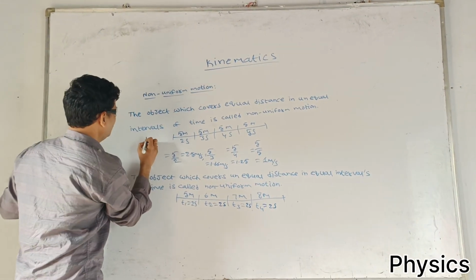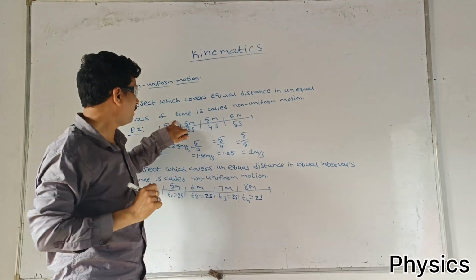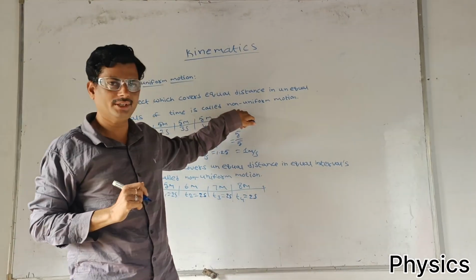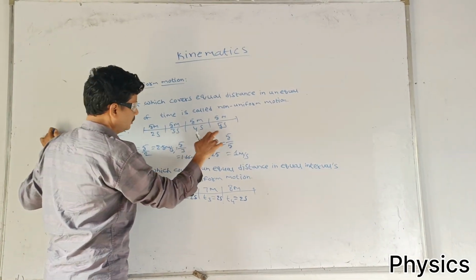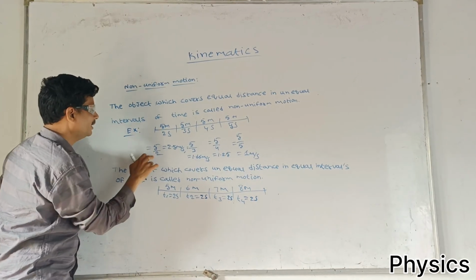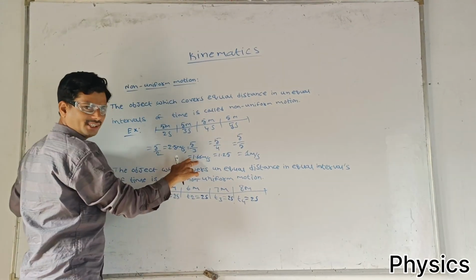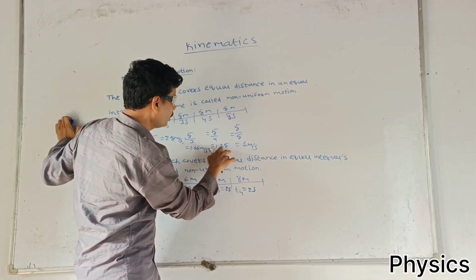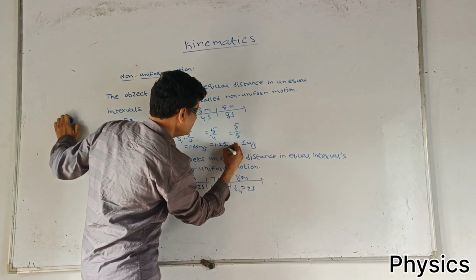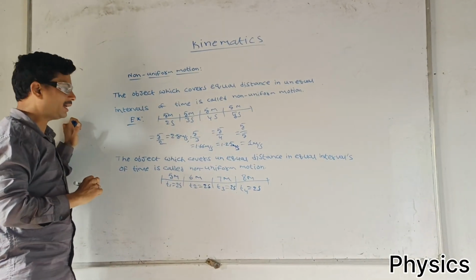Example: equal distance 5 meter, 5 meter, 5 meter, 5 meter, unequal times 2 seconds, 3 seconds, 4 seconds, 5 seconds. 5 by 2, 2.5 meter per second; 5 by 3, 1.66 meter per second; next 5 by 4, 1.25 meter per second; next 5 by 5, 1 meter per second.